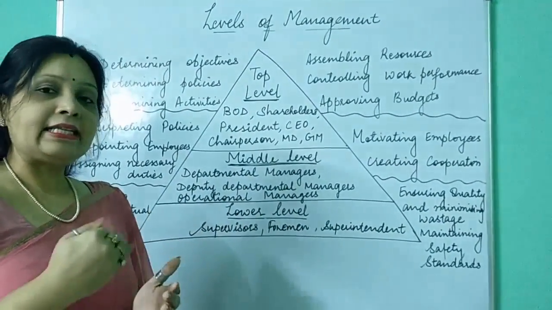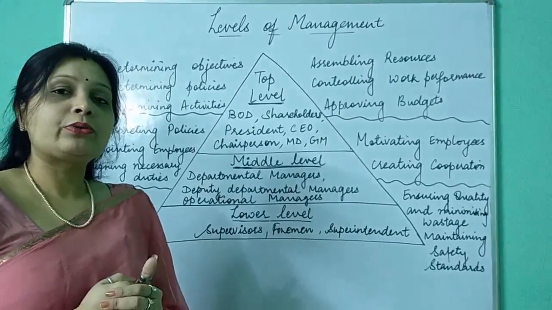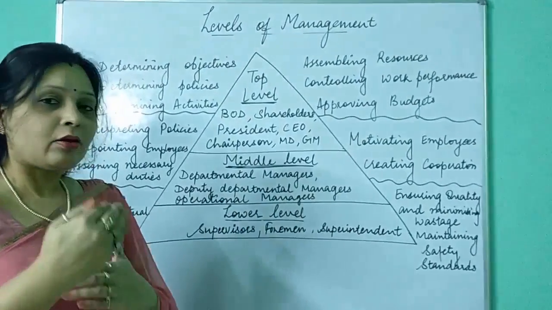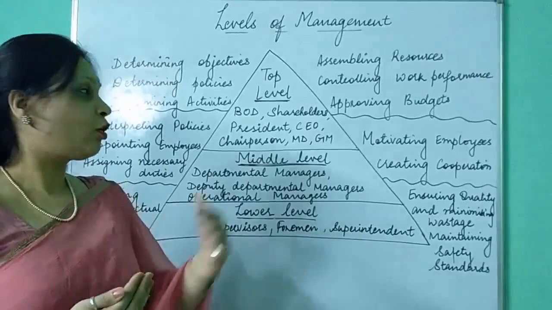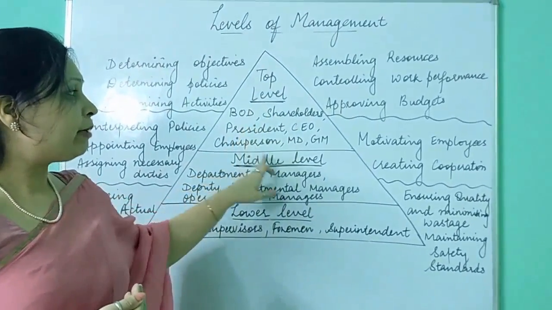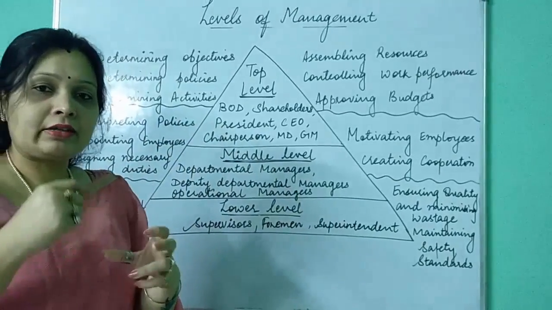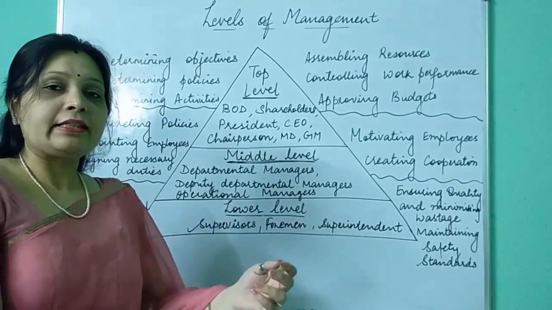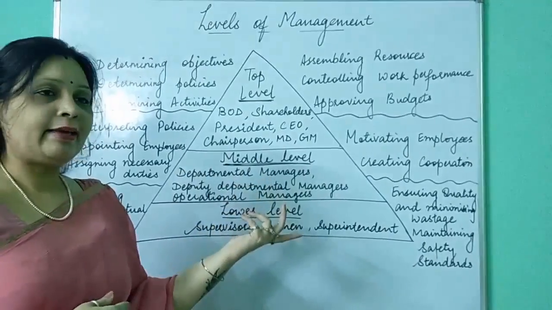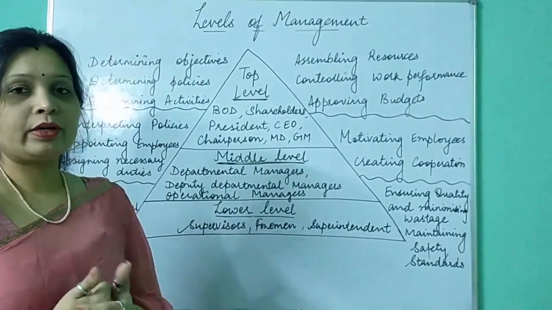Basically in this chapter, what we are going to study is who are the members of these levels. You should be able to recognize this by the name itself. From the exam point of view, they can give you any name and ask in which level that person works in an organization.